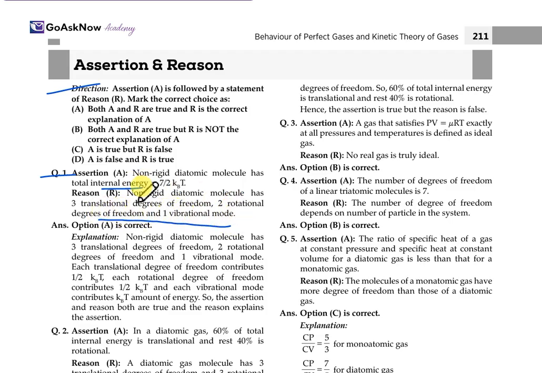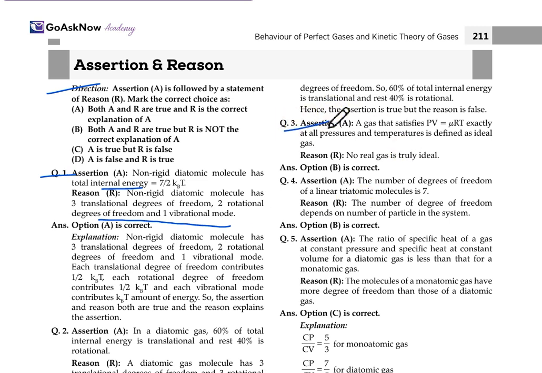So here, firstly, a non-rigid diatomic molecule has 3 translational degrees of freedom and 2 rotational degrees. This we have already studied in the concept, and 1 vibrational mode. Each translational degree of freedom contributes 1/2 kBT, each rotational degree of freedom will be 1/2 kBT, and each vibrational mode will be kBT amount of energy. So the assertion and the reason both are true and the reason explains the assertion. They are both associated and both are correct.